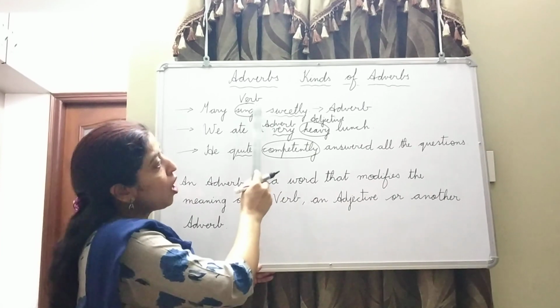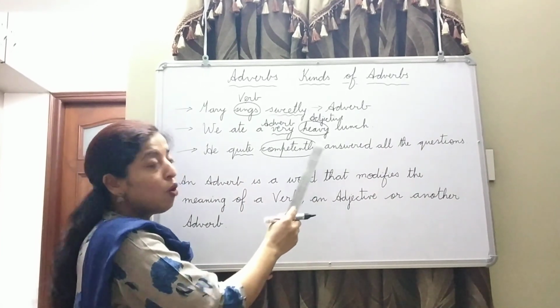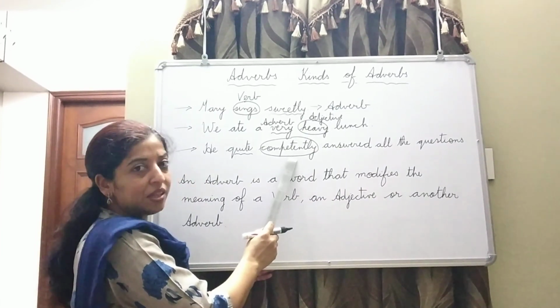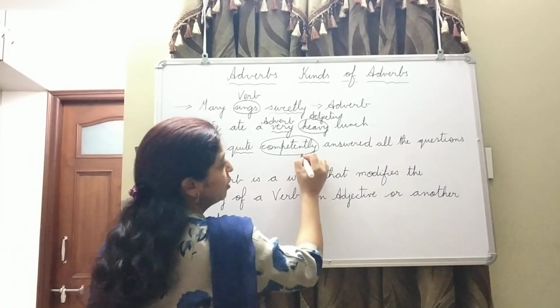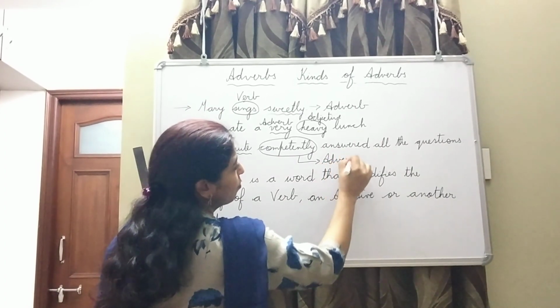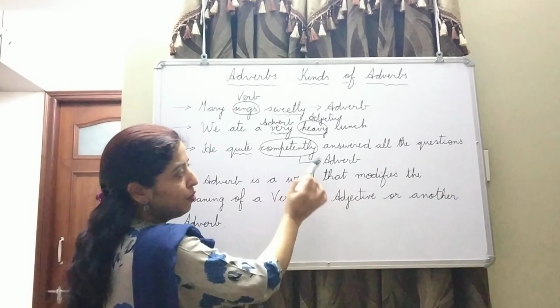Like here sings how? Sweetly. Sweetly is adverb. So answered how? Competently. So that means competently is adverb. Competently means perfectly.